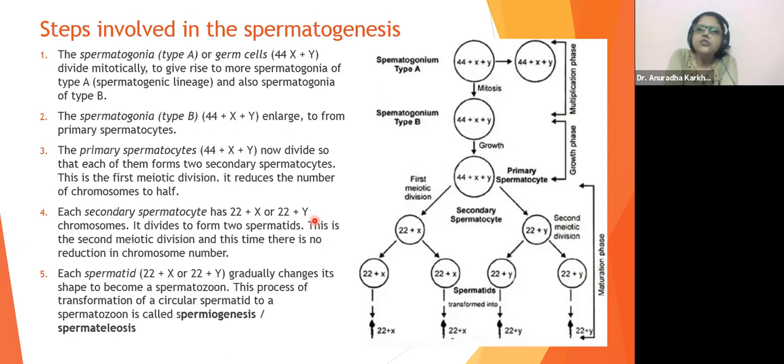ऐसे क्या changes होते हैं उस spermatid में कि अब वो sperm बन जाएगा, है ना? So the circular spermatid gets transformed into a spermatozoon by the process of spermiogenesis or spermatolysis. Means how this spermatid gets converted into a sperm, that process is called as spermiogenesis, जो हम आगे देखेंगे.